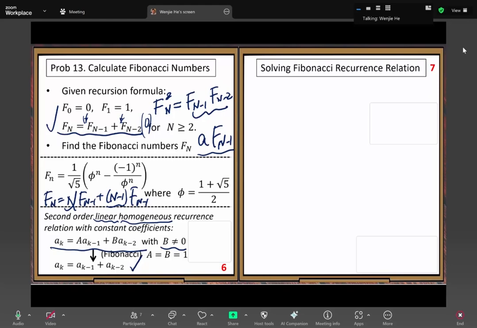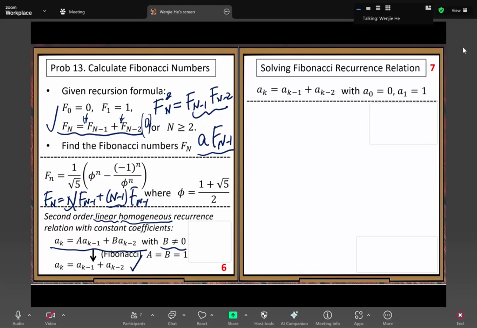We want to use that example to illustrate the problem-solving process, because that same process can be applied to the general second-order recurrence relation problem. So here we use the Fibonacci number example. Now let's work on this problem.